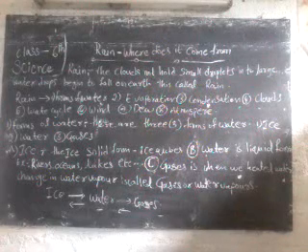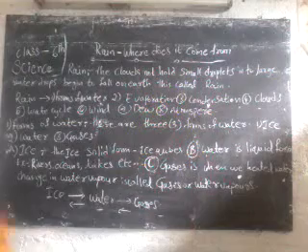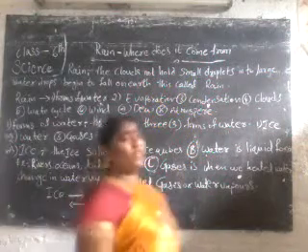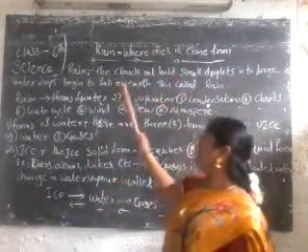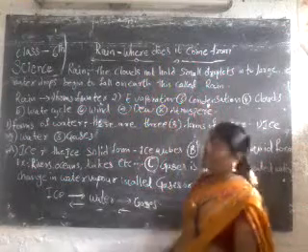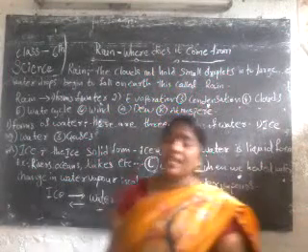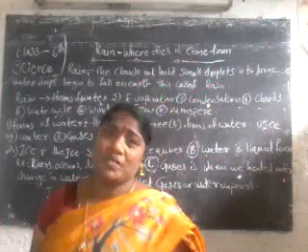Okay children, welcome to our science session, 6th class. Today we have completed our 2 lessons. Now we are going to the 3rd lesson, rain. Where does it come from? Rain comes from the forming of clouds.